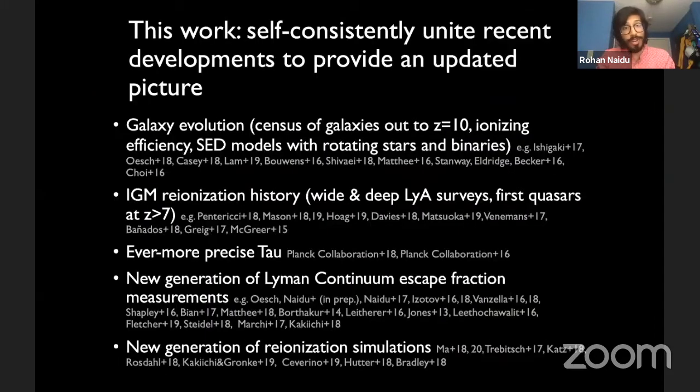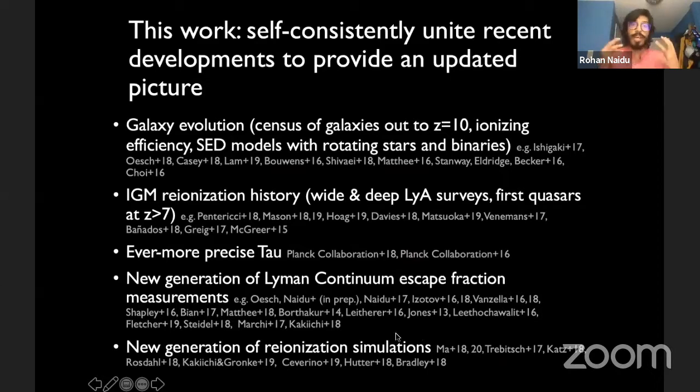But in the last few years, we've had so many really exciting developments. We've finished the first census of galaxies out to redshift 10. We have all these exciting constraints on the IGM reionization history from all these really cool quasars and high redshift Lyman alpha emitters. Tau keeps getting more and more precise with every passing year. We have all these beautiful Lyman continuum measurements, some of which Laura just showed.